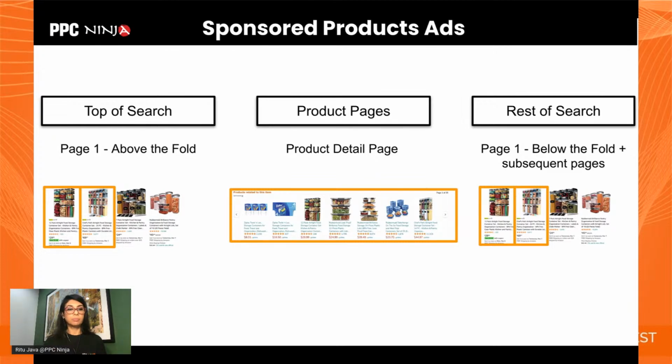Then we come to product pages. These are, of course, the product detail pages, right? On the product detail pages, you can find hundreds and hundreds of ads. You might think, well, I don't see that many. But actually, there are carousels that scroll horizontally.